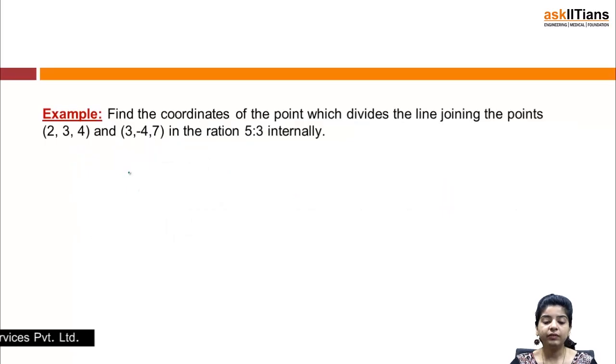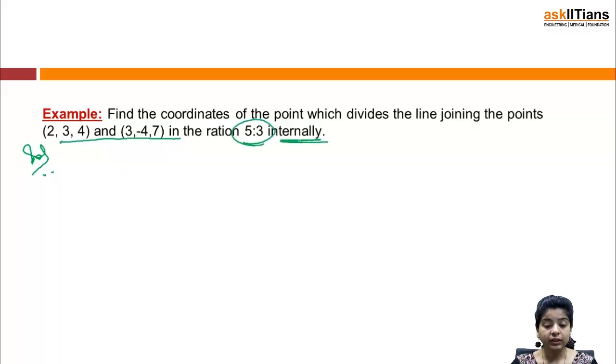Okay, now we have an example. So I am sure by now, by this example you will be able to understand it very easily. Find the coordinates of the point which divides the line joining the points (2, 3, 4) and (3, minus 4, 7) in the ratio 5:3 internally. Just be cautious in reading this. This is internally. If it would have been externally, the formula would have been different.